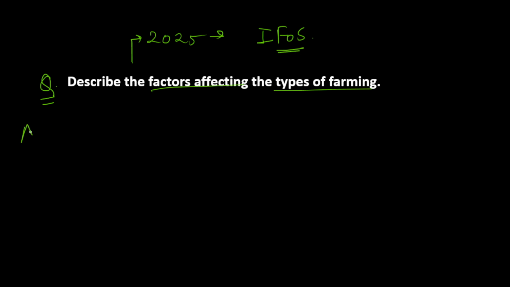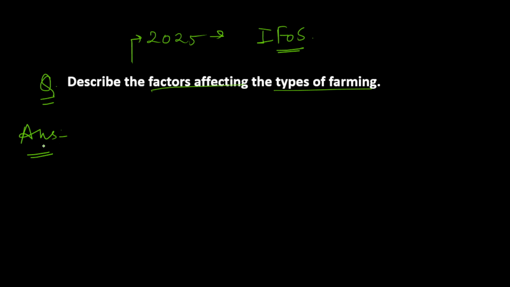So today we are going to discuss the next question of our agriculture optional answer writing practice series. The question for today is, describe the factors affecting the types of farming. This question was asked in the 2025 agriculture optional paper of the Indian Forest Service examination. So let's see how we can approach the answer.